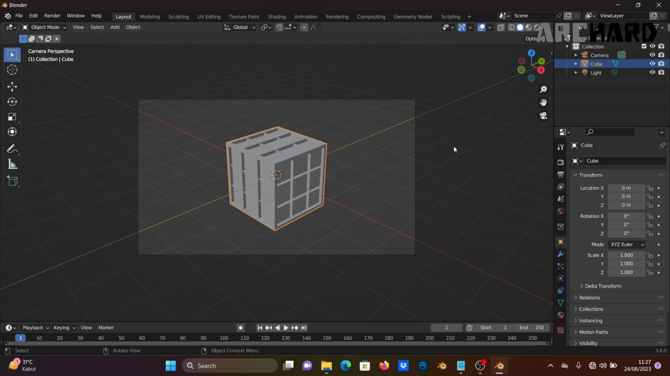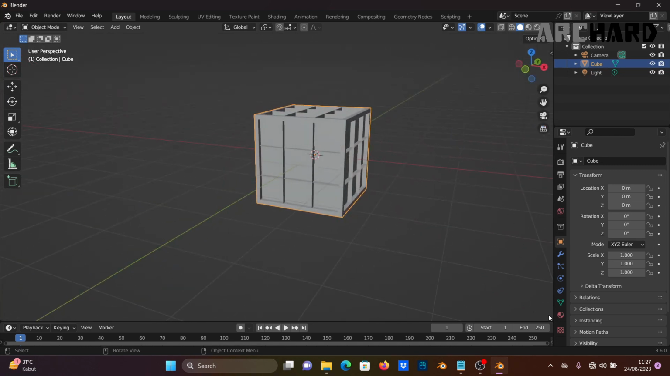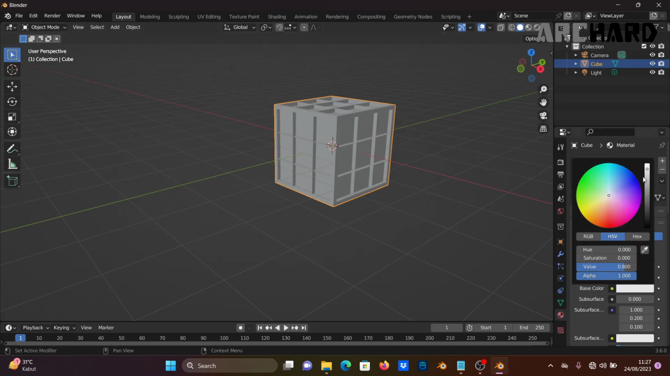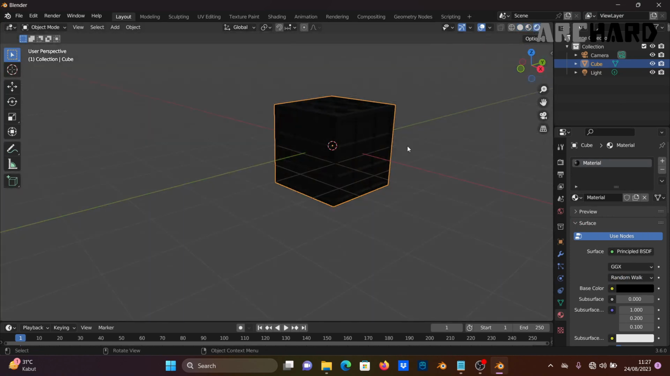In this video, I want to tell you how to add a color on this Rubik's Cube. Okay, I want to change the main color to black, and I want to add colors like green, red, white, and others.